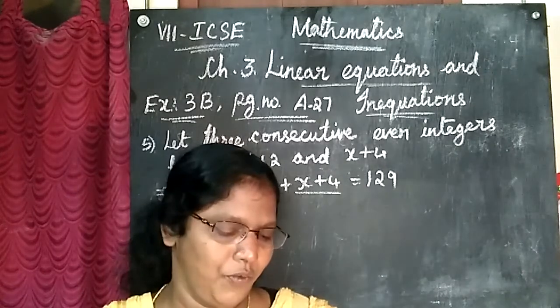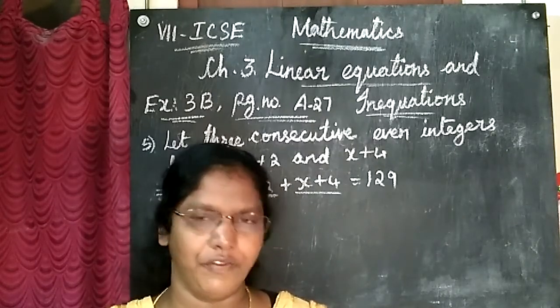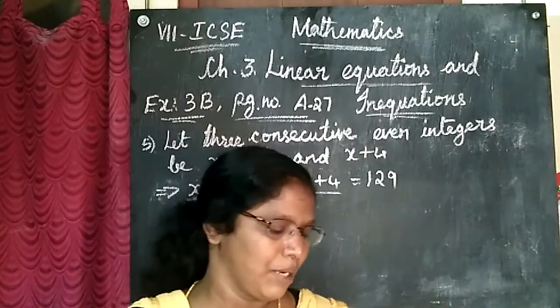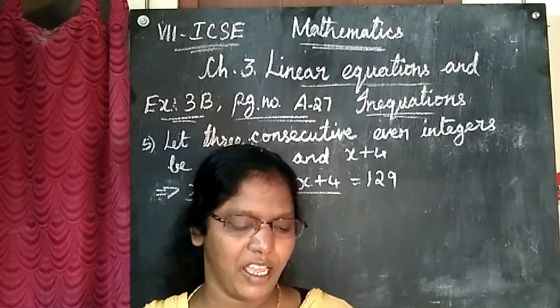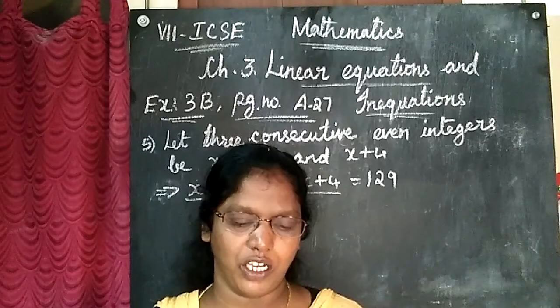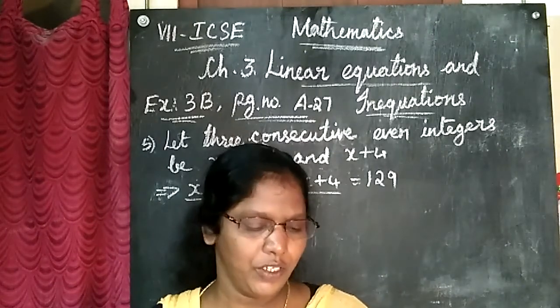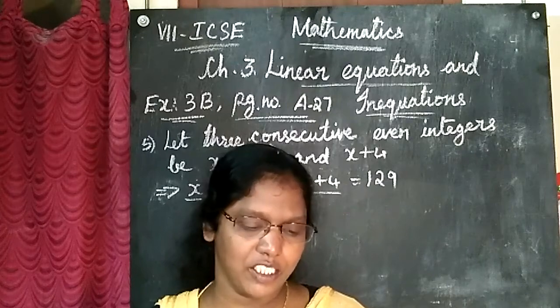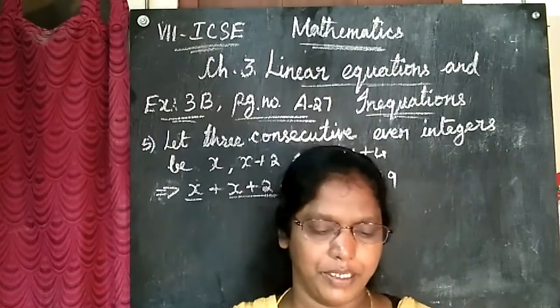If you see the first one: the sum of two consecutive even integers is 54. Find the integers. Come to the second one: the sum of an integer and twice the next integer is 41. Find the two integers. Third one: the sum of three consecutive odd numbers is 129. What are the numbers?